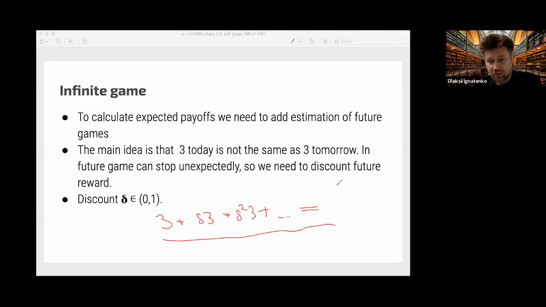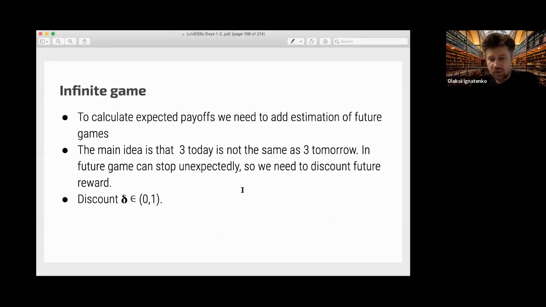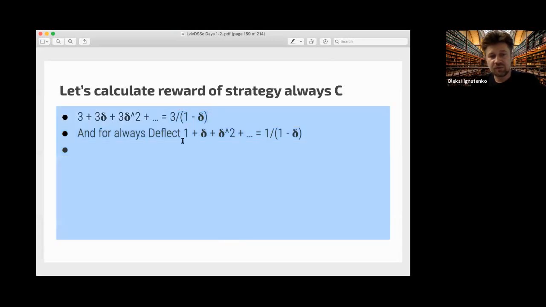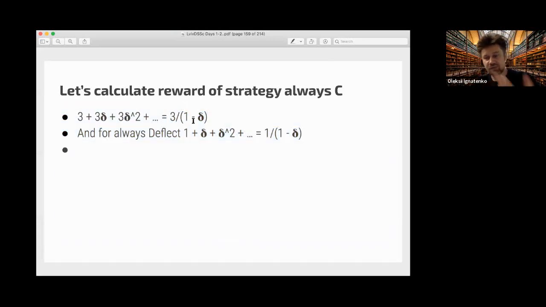I hope you know that this is equal to 3 divided by 1 minus delta, the geometric progression school formula. Knowing this, we need to understand what will happen if you play a strategy, for example, if you always cooperate. If you always cooperate, the payoff of both players would be 3 divided by 1 minus delta. And if you always defect, we will get 1 plus delta plus delta squared and so on, which is 1 divided by 1 minus delta.